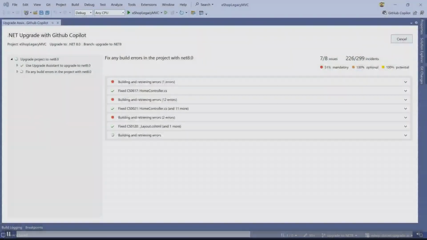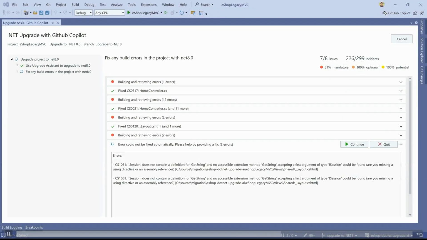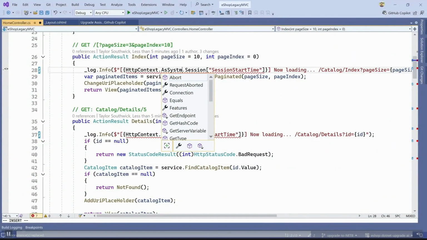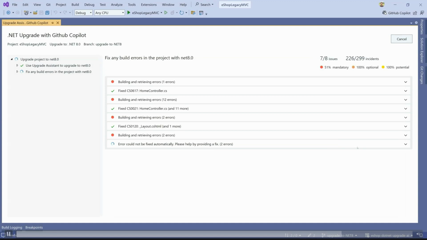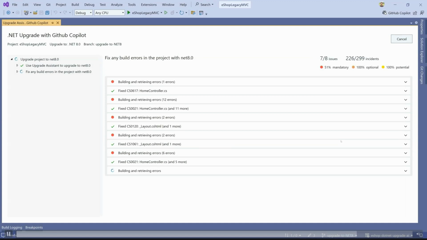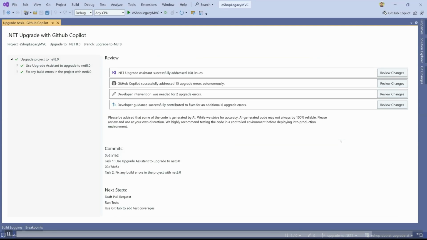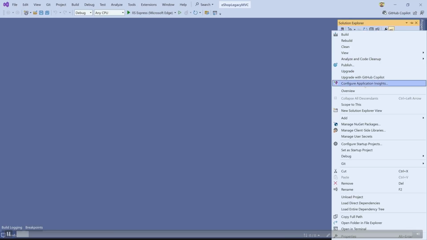Your dev team has the institutional knowledge to understand both the code and your business. So we believe that your experts, the developers, are critical from the start of upgrading to the finish of this. In this video, GitHub Copilot prompts the developer to perform a manual fix. And after it learns from it, it repeats that fix across the same issue again and again. This is our vision that combines the best of machine learning and human intelligence.